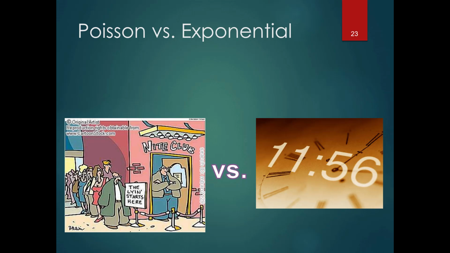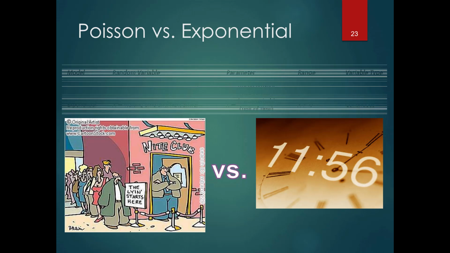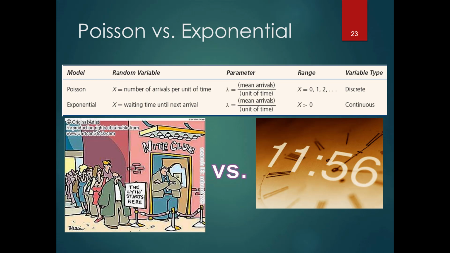Okay, so just a note about Poisson versus exponential. Remember for Poisson, something like number of arrivals per unit of time, lambda was the mean arrivals per unit of time. Lambda is the same thing for the exponential distribution. It's just that the mean and standard deviation is 1 over that. So for discrete, we have x being 0, 1, or 2, whereas continuous, we're talking about a range or an interval, something like waiting time until the next arrival. So number of customers in line versus the time in between customers.